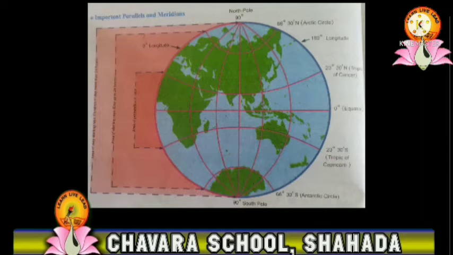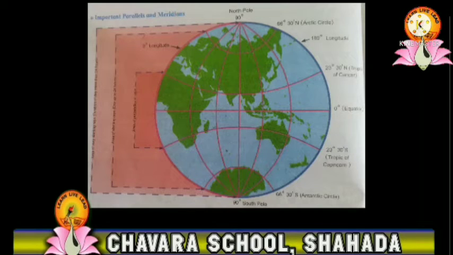In between the Tropic of Cancer and Tropic of Capricorn, that is 23 degrees 30 minutes north and south of the equator, the area receives completely perpendicular rays on 2 days in a year. Other areas on the earth never get perpendicular rays, and that is why these two parallels are known as the Tropic of Cancer and Tropic of Capricorn respectively.